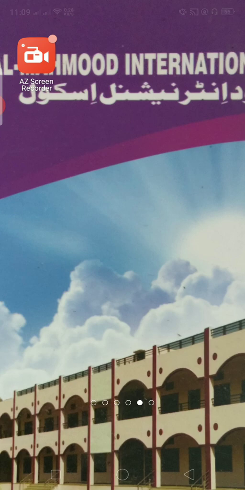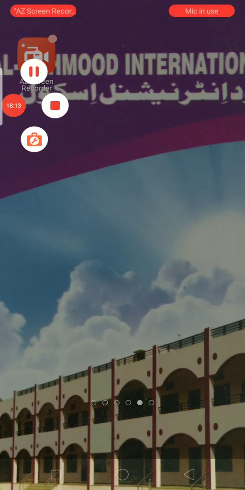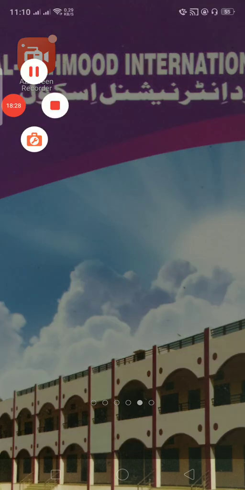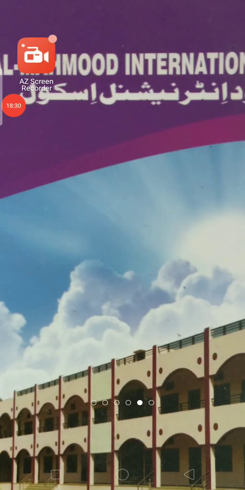So I hope, inshallah, you will make them study, and this time 100% of students will attend our first term examination and they will score good marks. So how to download and upload the paper? For this, inshallah, we will take a mock test. Timing, date, all things we will inform you, and by that you can understand how to download the question paper and how to upload the answer paper.